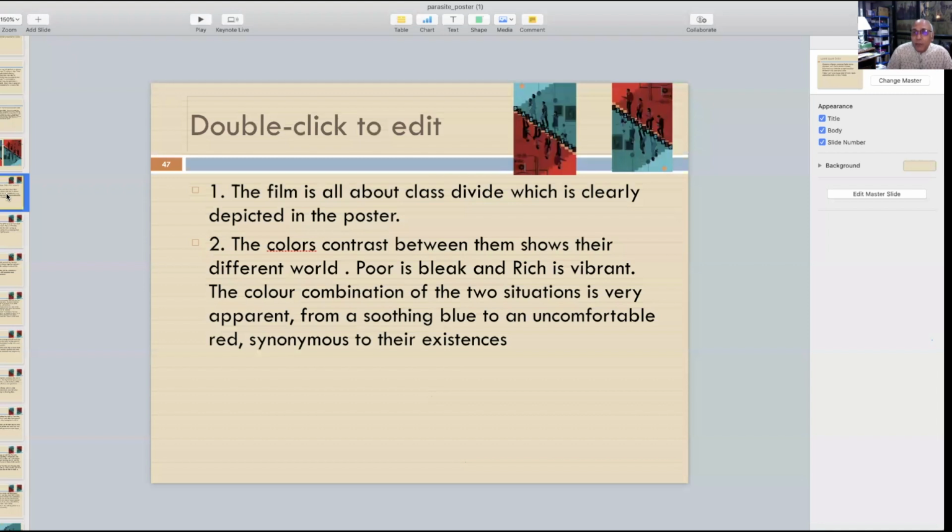This is an Oscar-winning film which has got 4 Oscars, and not only that, the Palme d'Or winner, and was released all over the world, except in a country like India, which may not be very interested in this, but I suppose it was released in India also. So the film is all about the class divide, which is clearly depicted in the poster. Why class? When we talk about the class, when you have seen the film, now you try to connect the elements of this poster with the film. That's what you have to do.